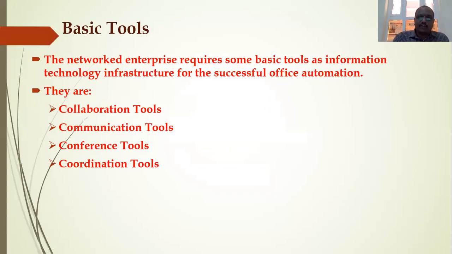We need a collaboration tool, which we already discussed in the previous chapter, and here we are going to discuss it in detail. We need a communication tool, a conference tool, and a coordination tool. These tools support the organization for successful office automation.